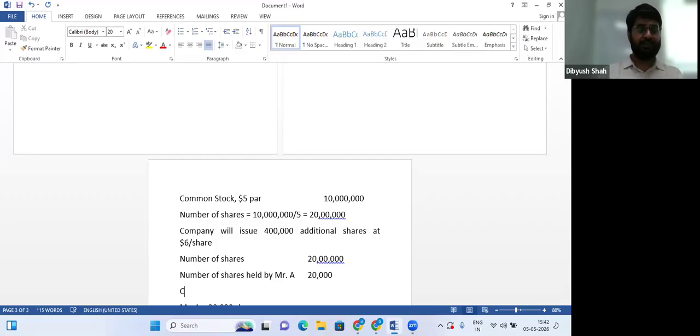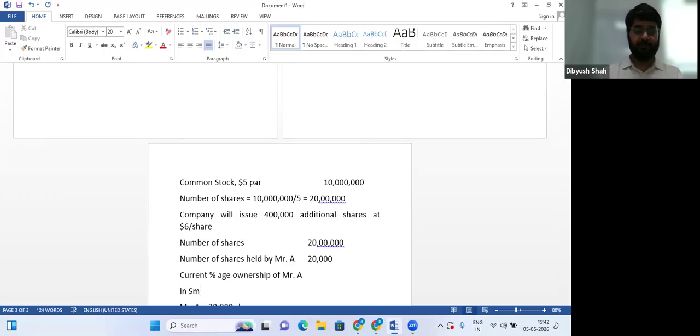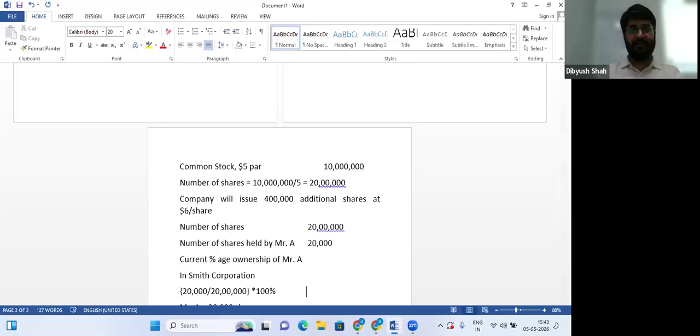What is the current percentage ownership of Mr. A in Smith Corporation? 20,000, that is the number held by him. Total is 20 lakh into 100%. That is 1%.